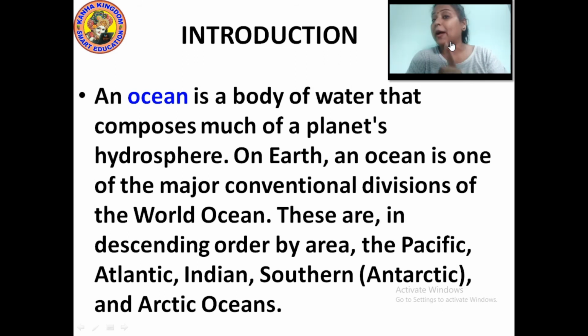Now, these are the names of the oceans from the greater to the smaller in area. Number 1, the Pacific Ocean. Number 2, Atlantic Ocean. Number 3, Indian Ocean. Number 4, Southern or the Antarctic Ocean. And number 5 is Arctic Ocean.